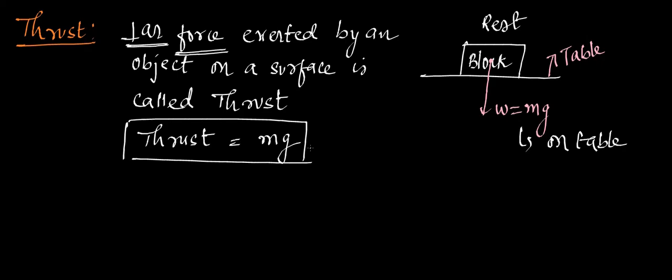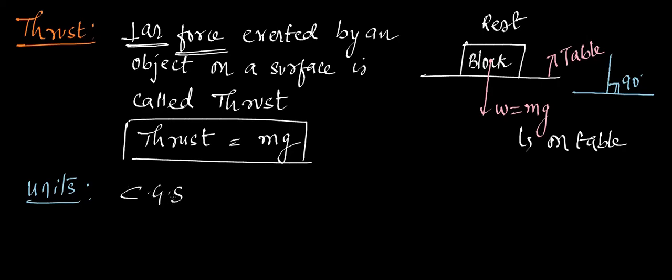Okay. And what will be the direction of this thrust? It's a perpendicular force. Now if you see this table is horizontal and the weight is vertical. So what is the angle here? 90 degrees. So force is acting in what direction? Perpendicular direction. Okay. And what will be the units of this thrust? Newton. Yeah, thrust is a force.